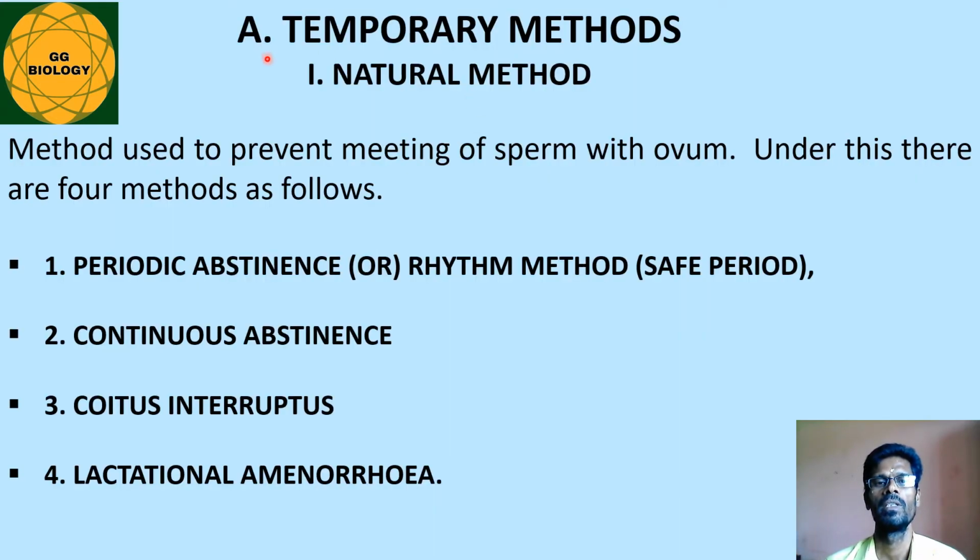Let's start with the temporary methods, under which the first type is the natural method. This method is very simple in preventing the meeting of sperm with egg or ovum. Methods used to prevent meeting of sperm with ovum are known as natural methods. Under this there are four methods as follows: periodic abstinence, which is also called the rhythmic method, the second one is continuous abstinence, the third one is coitus interruptus, and the fourth one is lactational amenorrhea.